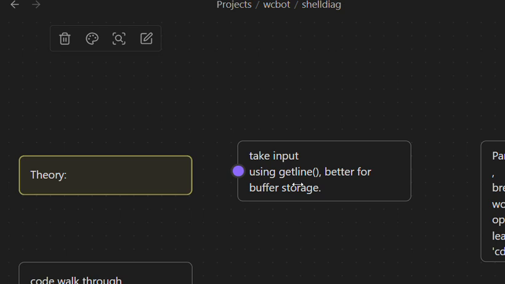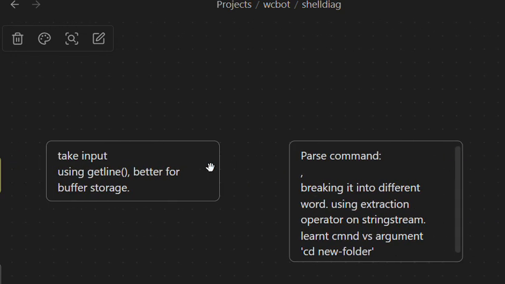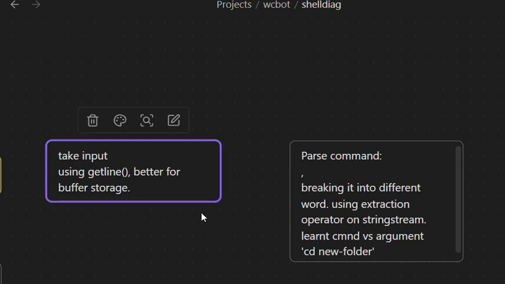We are basically taking input from the user using getline, which is better because it is unformatted and it doesn't add the backslash at the end of the string or any data type you get here. So it's a good way to get input, not the cin which we are generally taught. I was using cin until now, so I learned this getline thing and why it is better.